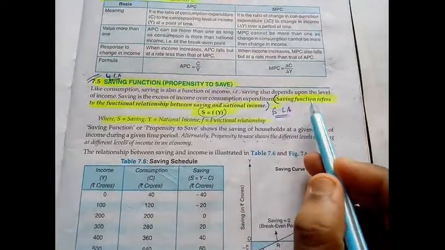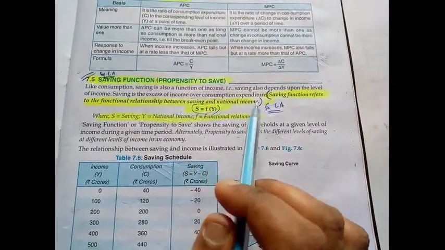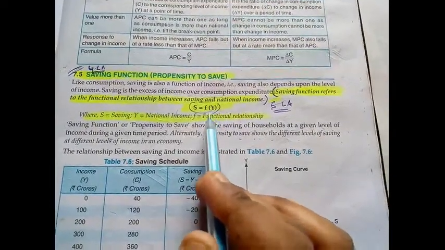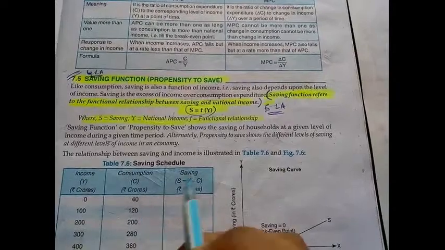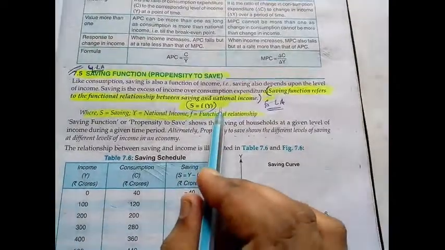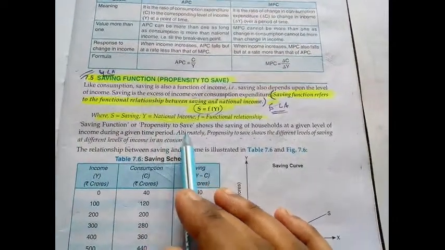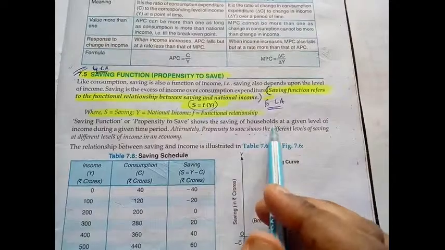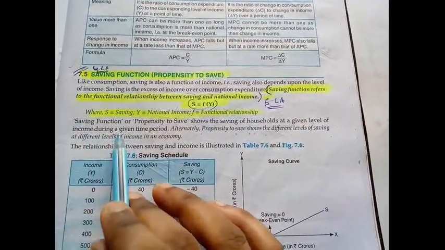So, saving function refers to the functional relationship between saving and national income. So, S is equal to a function of Y. The same thing which you have seen in consumption: C is equal to a function of Y. So here also S is a function of Y. Saving function or propensity to save shows the saving of household at a given level of income during a given time period.